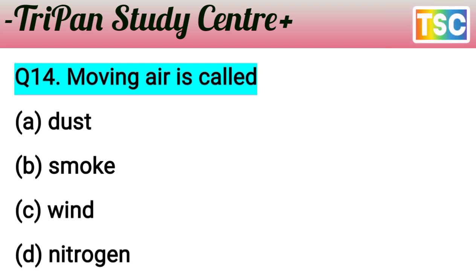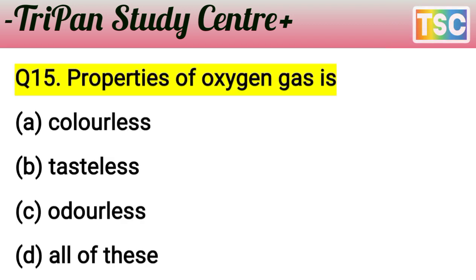The moving air is called wind. Option C is correct. And let's see the next question here. The next question on your screen. Question here: properties of oxygen gas is.